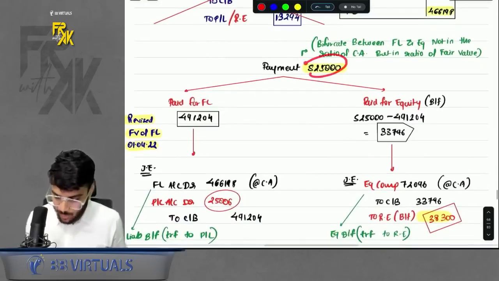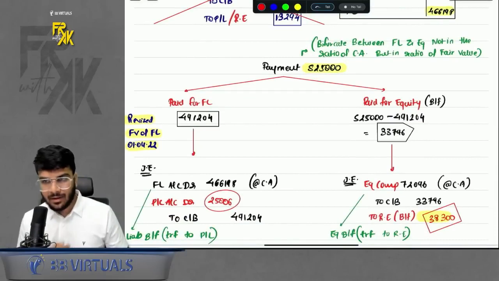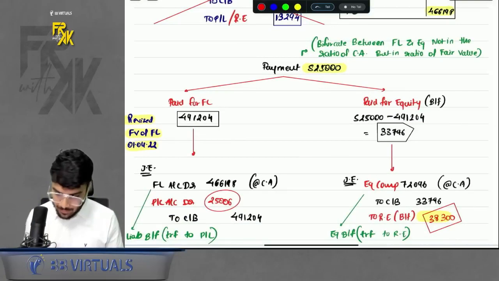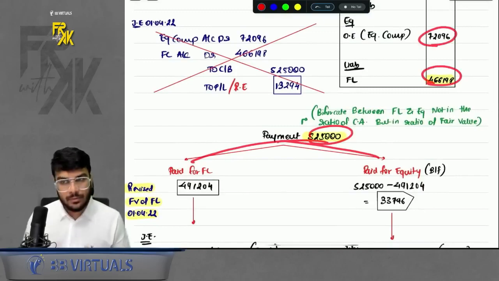How do we do it then in that case, sir? The payment of 5,25,000 should be bifurcated between FL and equity, right? How do we bifurcate this? Do not bifurcate in the ratio of carrying amount. No.